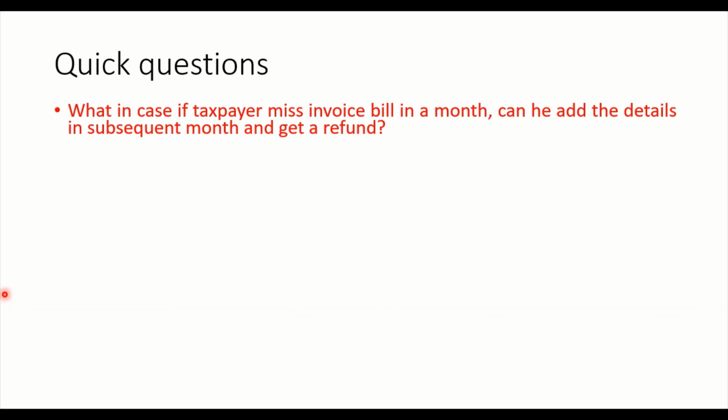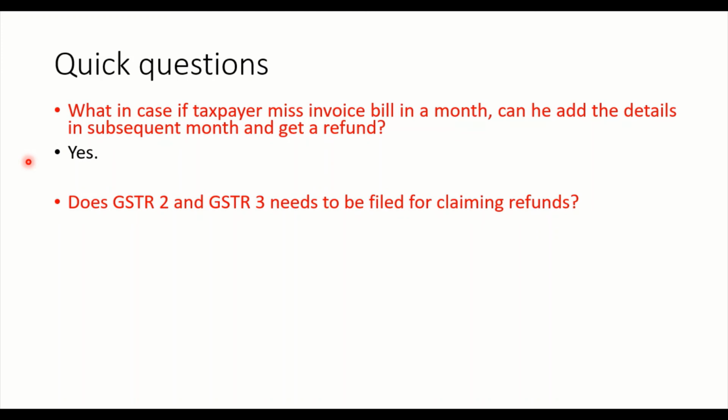Question number 1. What if a taxpayer misses an invoice bill in a month? Can he add the details in a subsequent month and get a refund? Pause this video, try to understand, comprehend the question and answer. And the answer is yes. You can add the details in subsequent months and get the refund if the invoice bill for a month is not available. Right? Second question. Does GSTR2 and GSTR3 need to be filed for claiming refunds?